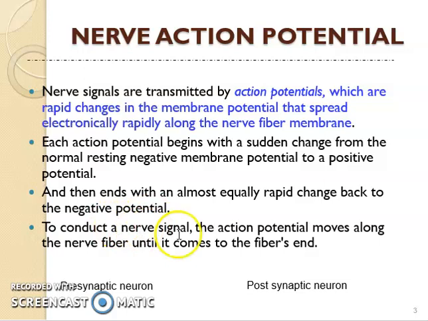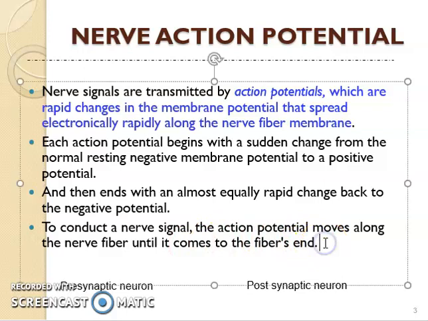Now to conduct a nerve signal, the action potential moves along the nerve fiber until it comes to the fiber's end, and then here it is connected with the next neuron, that is the postsynaptic neuron, and transmits the message.